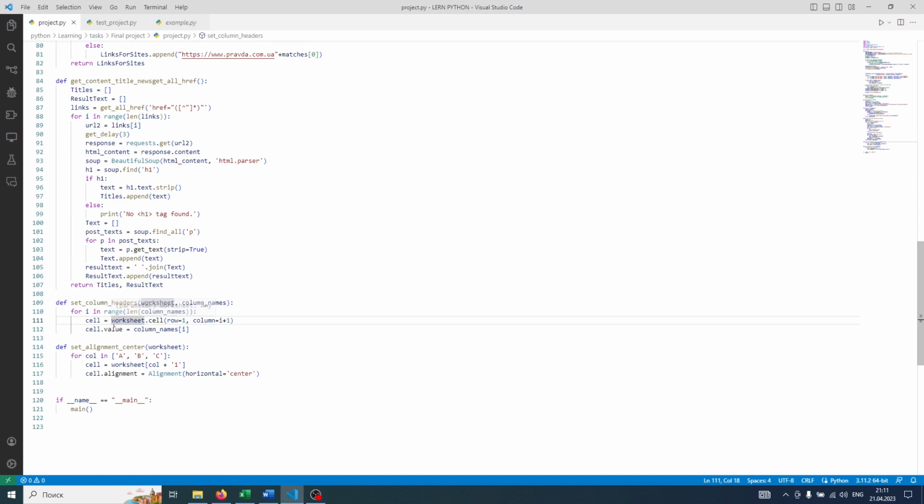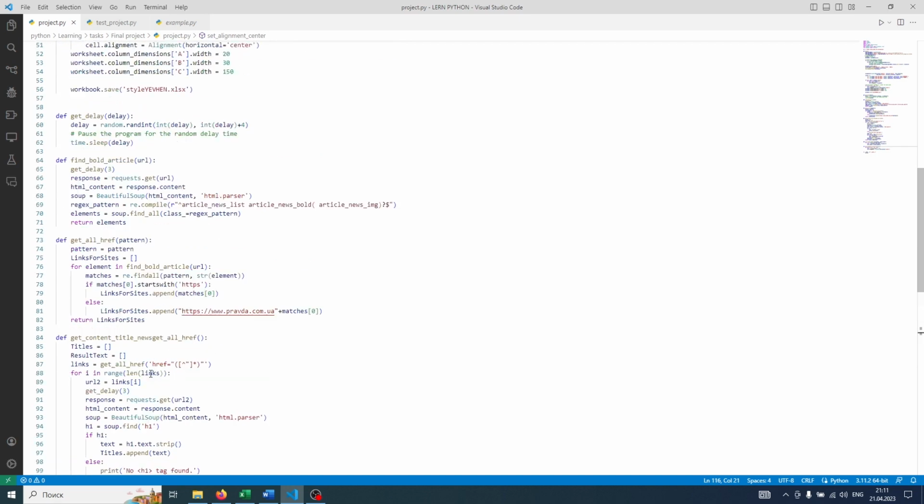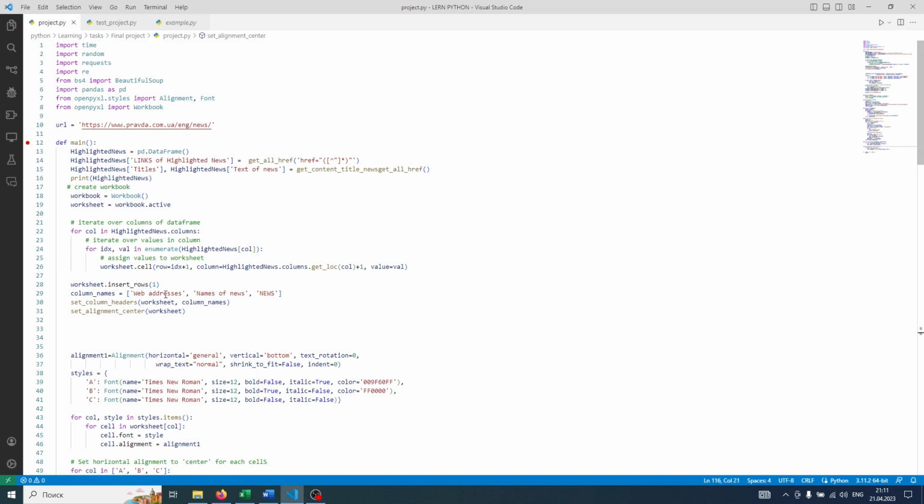Then we named every column and centered these names. Then we gathered everything in a main function and saved it in a file.